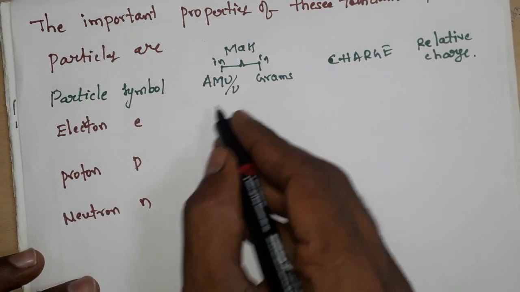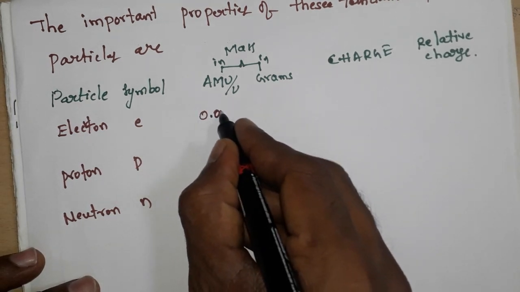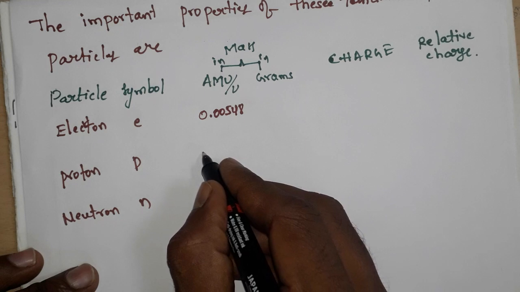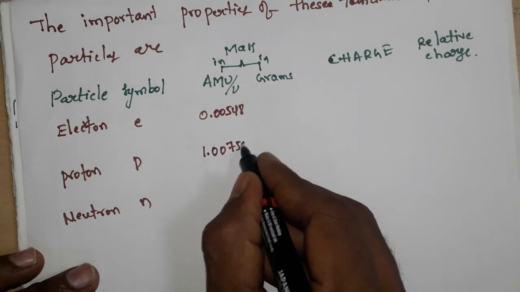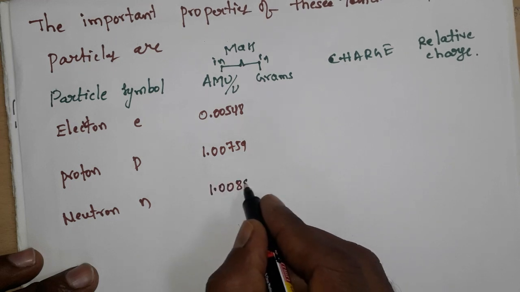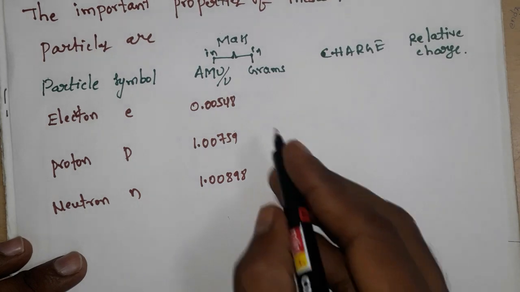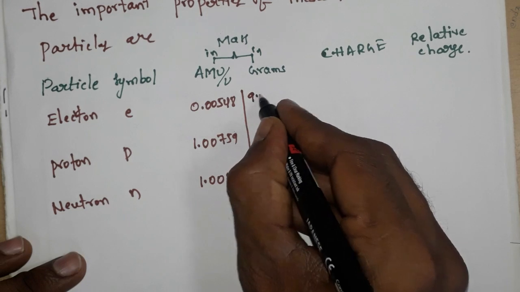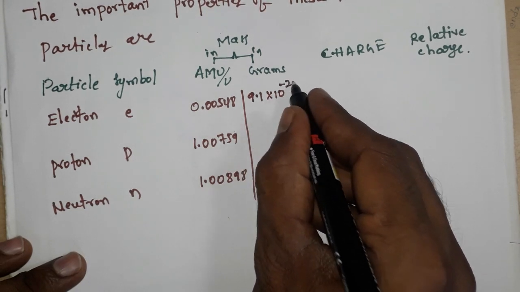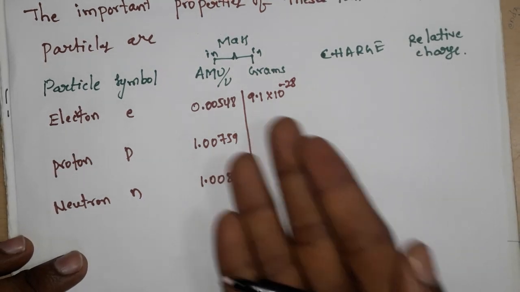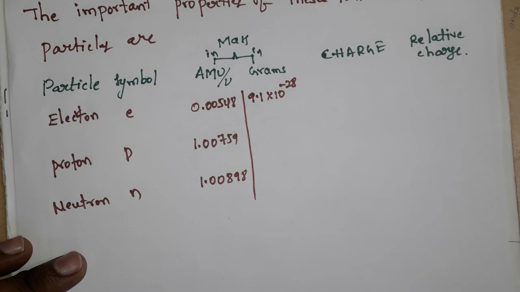In AMU or unified mass, the electron mass is 0.00548, the proton mass is 1.00759, and the neutron mass is 1.00898. In grams, the mass of the electron is 9.1 × 10^-28. In kg, you will get 9.1 × 10^-31.